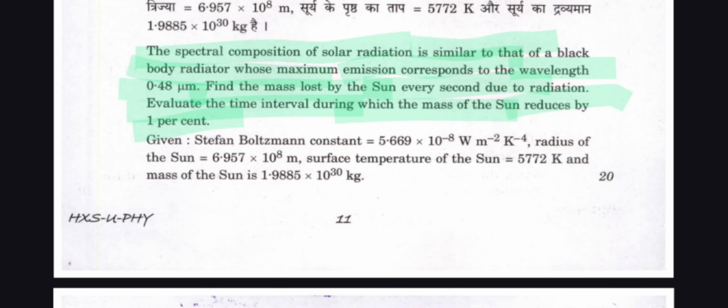Given the Stefan-Boltzmann constant 5.669 × 10^-8 W m^-2 K^-4, radius of the sun 6.957 × 10^8 meter, surface temperature of the sun 5772 K, and mass of the sun is 1.9885 × 10^30 kg.